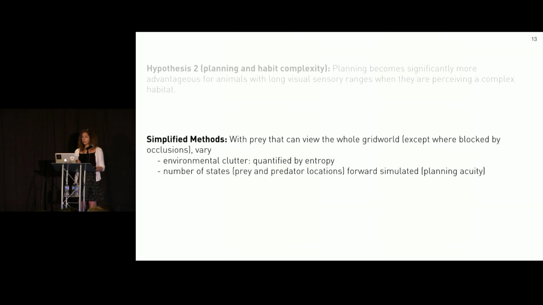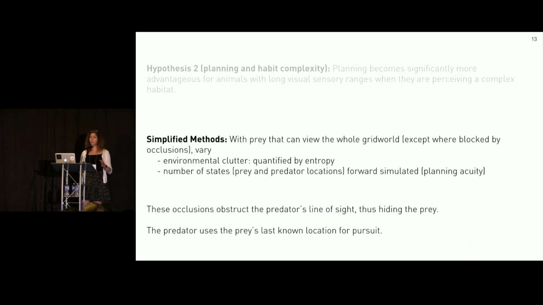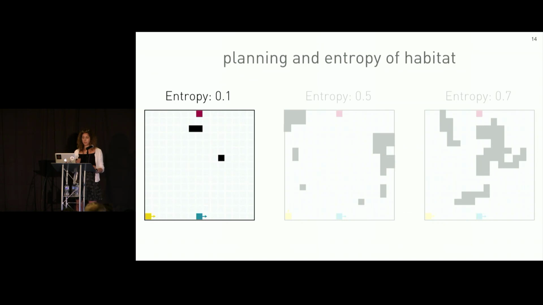We will vary clutter based on entropy, which provides us a metric to randomly and repeatedly generate environments that have a predetermined density of occlusions. Planning is especially important when we think about such randomly generated environments. The predator, similar to the prey, will not be able to see the prey if an occlusion exists on the ray between the prey and the predator. The predator instead will use the prey's last known location for pursuit. Again, I want to show a couple of representative videos of how entropy now affects behavior.